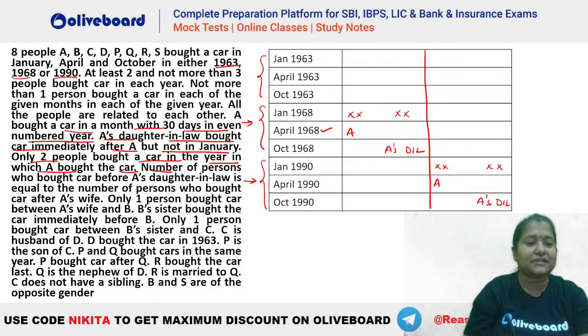Now it is given that the number of persons who bought the car before A's daughter-in-law is equal to the number of persons who bought the car after A's wife.